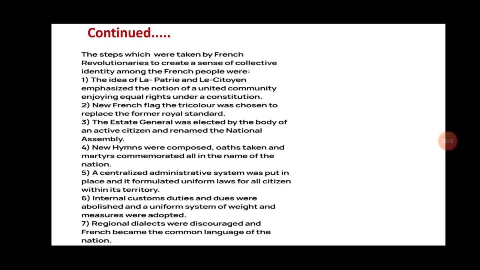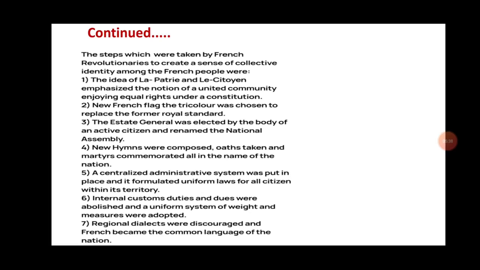Internal custom duties and dues were abolished and a uniform system of weights and measures was adopted. Due to different weight and measurement systems, businessmen, traders, and merchants suffered a lot. They wanted to get rid of these restrictions. They wanted free trade, freedom of the market, and a uniform weight and measurement system. So these things were introduced by the revolutionaries.